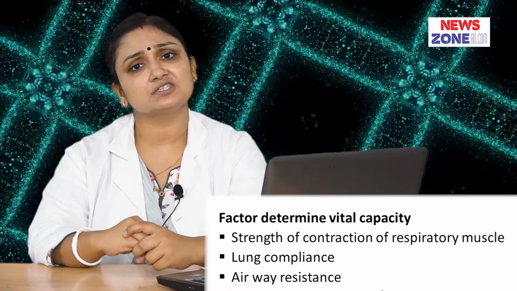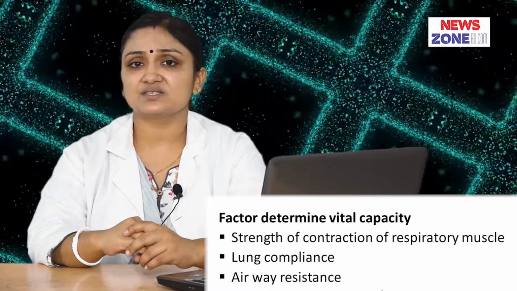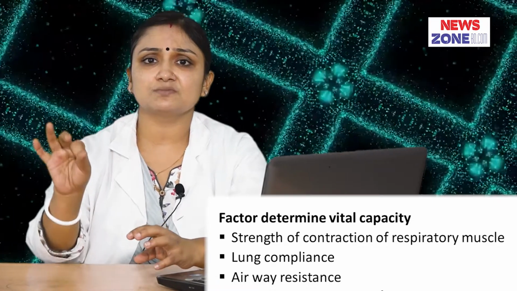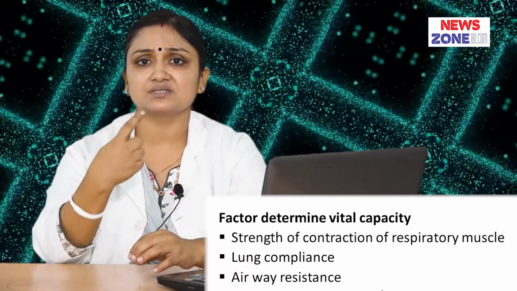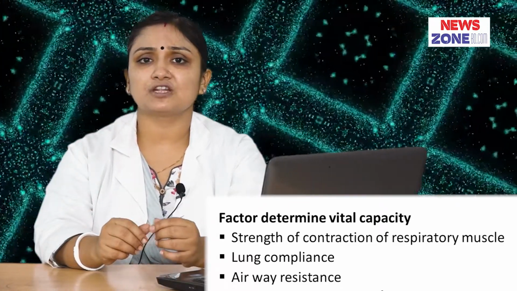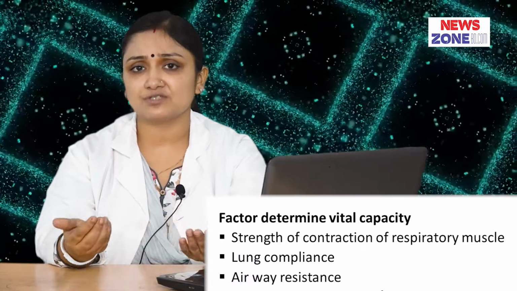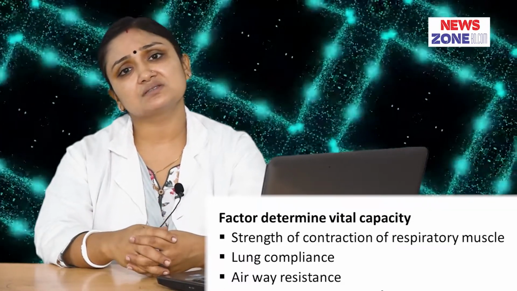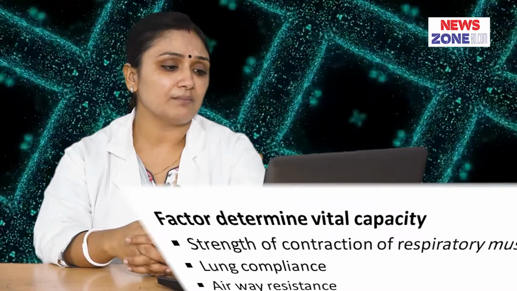It is also directly proportional. Third, airway resistance, which resists the inflow of air. It is inversely proportional: if airway resistance increases due to some disease or other factors, the vital capacity decreases.